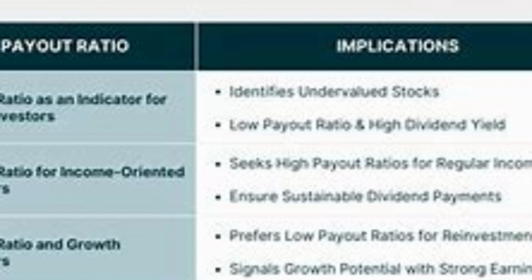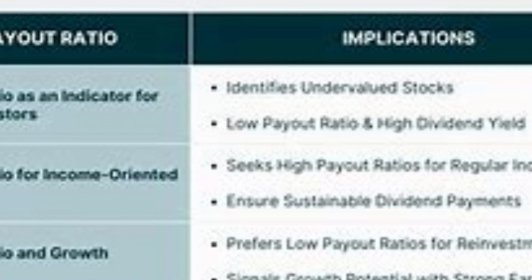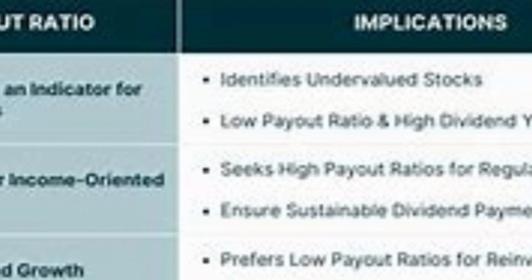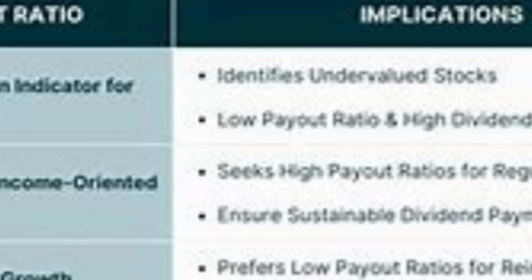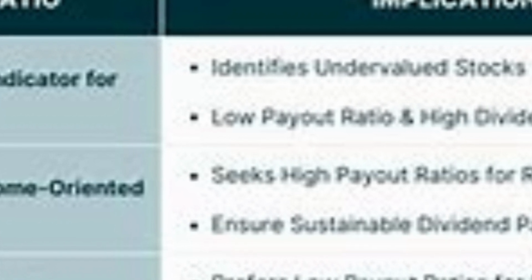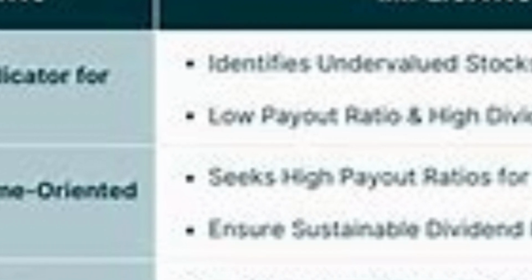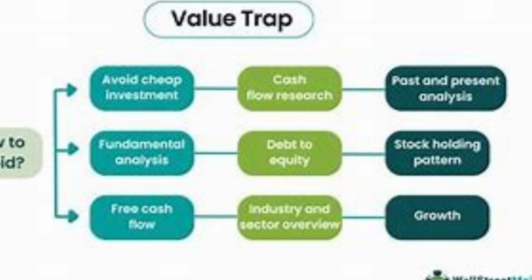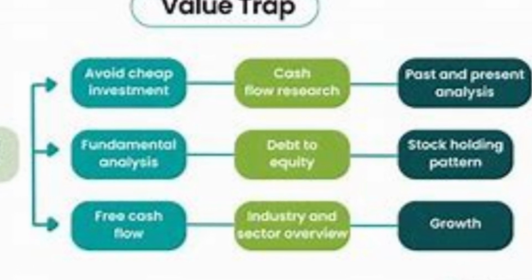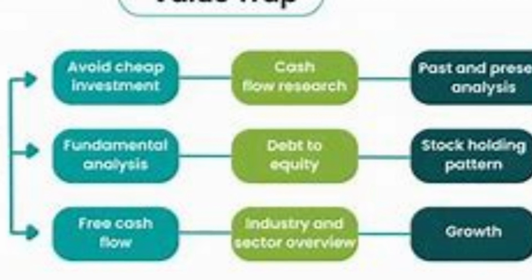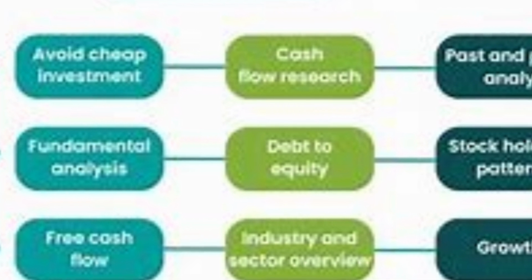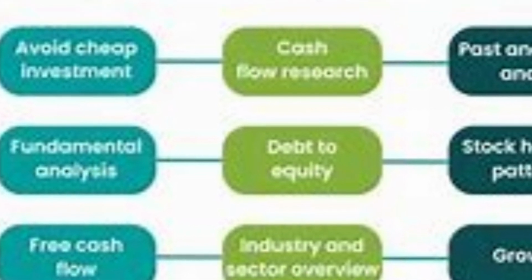Analyze payout ratios. Stay wary of companies with payout ratios consistently above 80%, unless they are in stable industries like utilities. Assess financial health. Look at debt-to-equity ratios, interest coverage ratios, and free cash flow to gauge a company's stability. Monitor earnings and cash flow trends. Consistent growth in earnings and cash flow is a good sign. Declining trends can indicate trouble ahead. Review industry trends. Avoid stocks in structurally declining industries unless you are confident in their turnaround strategy. Diversify your portfolio. Holding a mix of high-yield, growth-oriented, and defensive stocks can reduce the impact of a single dividend cut.